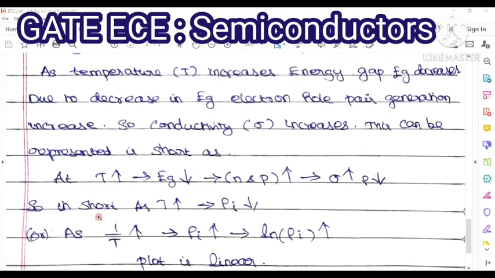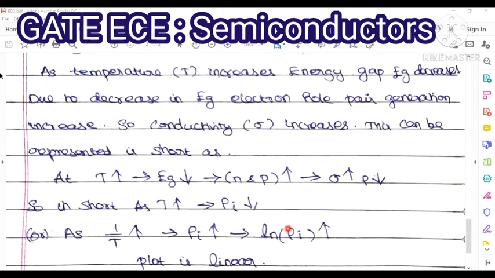But our graph is drawn against 1 by T, not T. So 1 by T increases, and then the resistivity also increases, because 1 by T is the reciprocal of temperature. This is the reverse process. So the log of rho I, when you take the log value, will also increase. So our plot becomes almost linear, because both increase.